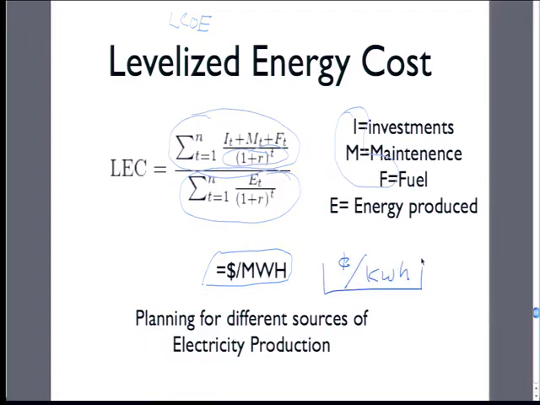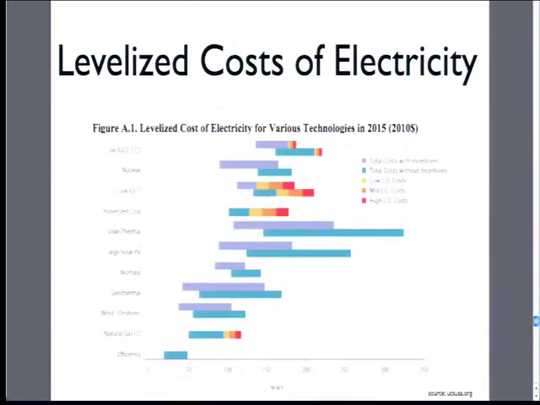This is what I pay, so I think about cents per kilowatt hour in terms of something that actually filters through to my bill. In terms of society, when making decisions at the society level, dollars per megawatt hour is how we think about things. But this is all to motivate that we need to plan different sources of electricity production, different types of electricity that are going to feed our grid.